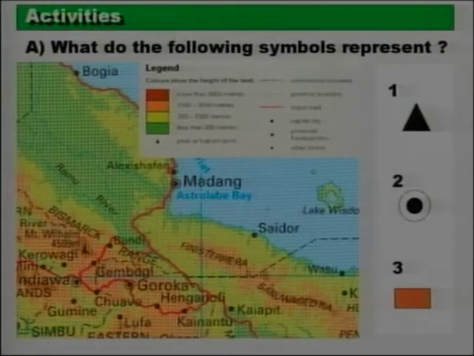We're going to go around that way and bring our microphone this way. So your answer, please, for number 1. What does this symbol represent? Peak or the highest point. Okay, good. According to our map there, it's supposed to be a peak or the highest point. If you all have that, well done.